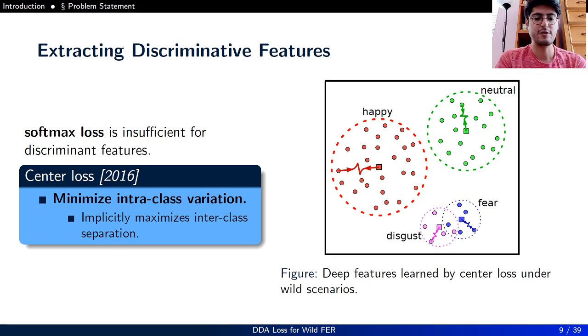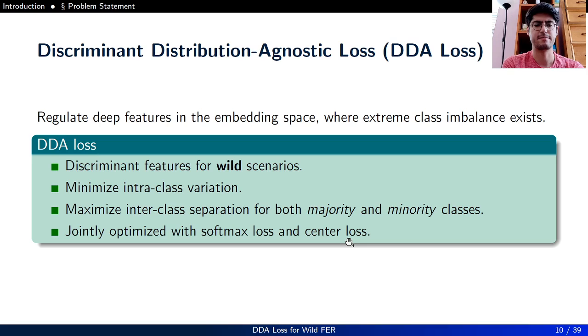Softmax loss that is typically used in a convolutional neural network, however, is insufficient for discriminant features. So center loss comes to the rescue and it minimizes intra-class variation, and because of this minimization, it actually implicitly maximizes inter-class separation. However, looking at the deep features learned by center loss under wild scenarios, we can see that even though majority classes are well separated, still minority classes are overlapped in the d-dimensional embedding space.